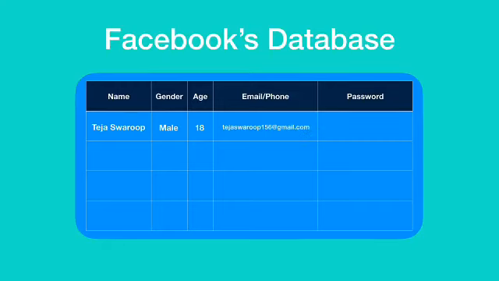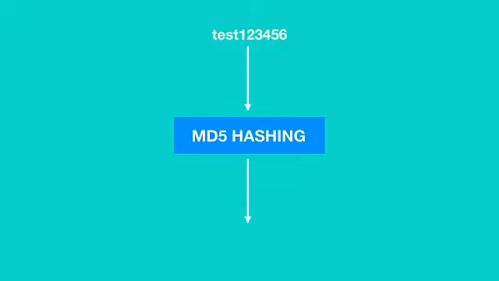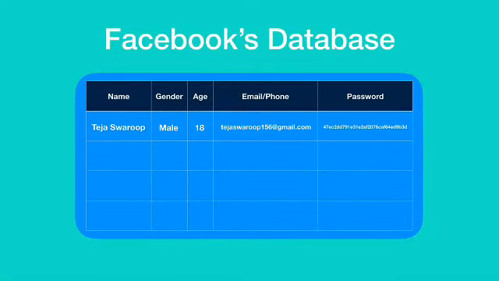But what about the password? As I told you, a password will never be saved as plain text in a website's database. So this password is given as input to a hashing algorithm, and the output given by this hashing algorithm is the encrypted form of the password, which appears to be random but is not. This hashed password is saved in Facebook's database, but not the plain text, which means the password which you entered will never be saved in Facebook's database as plain text. Instead, only its encrypted, or in other words, the hashed password is saved.